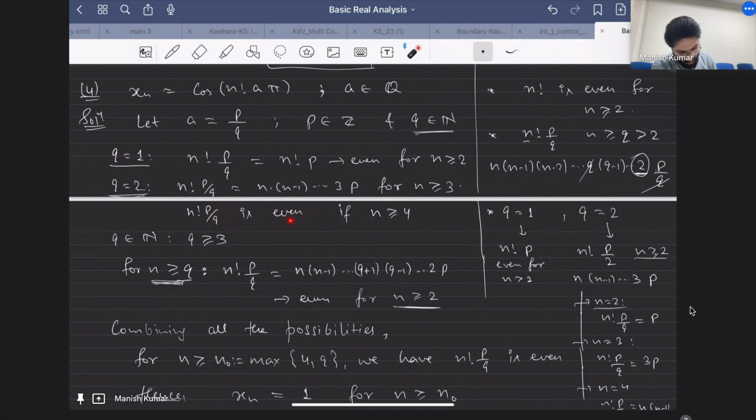What's your question? Sir, you have written n greater than or equal to 3, and then you are writing n greater than or equal to 4. Correct? So this is not clear. Why?